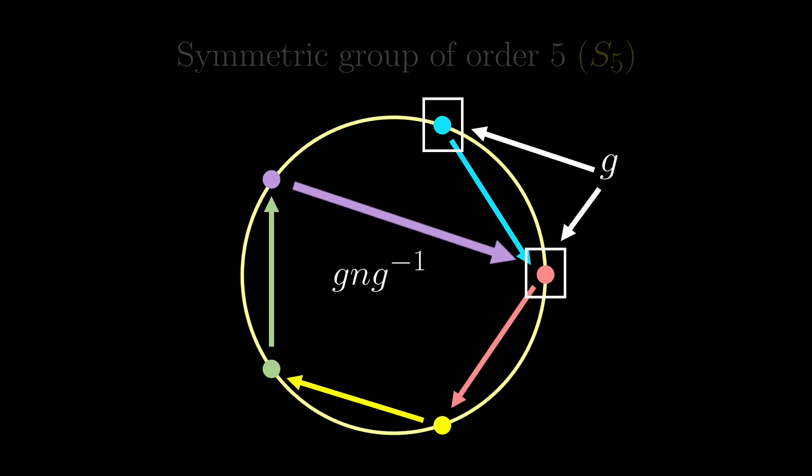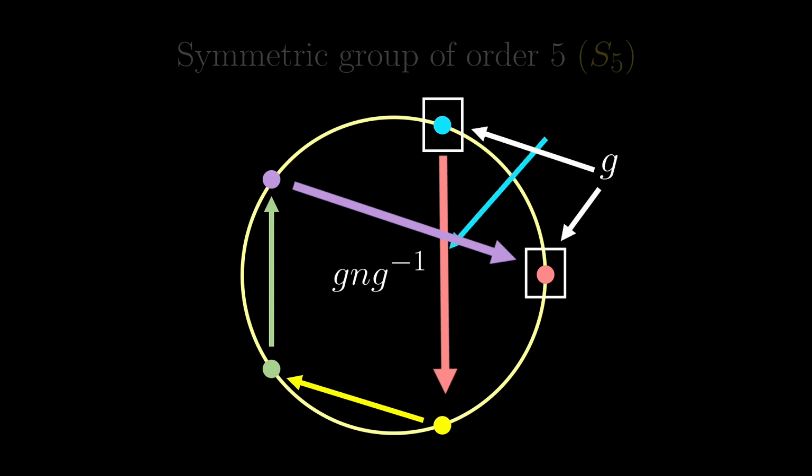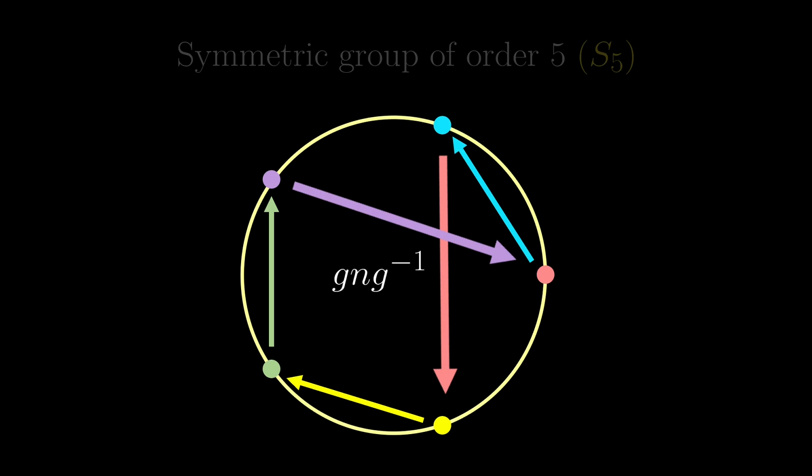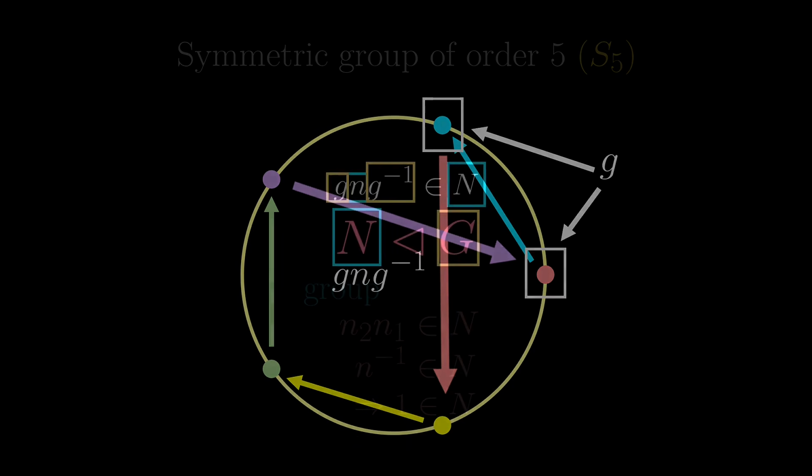Similarly, this red arrow on the right starts from the red root, but again, under G, the red root goes to the blue one, and so the red arrow will be transformed as such. Finally, we get to the blue arrow. Again, G just swaps the two roots, and so it just reverses direction. And note that now G N G inverse is still a 5 cycle. In general, if we pick some other G in our Galois group, then we can obtain any 5 cycle.